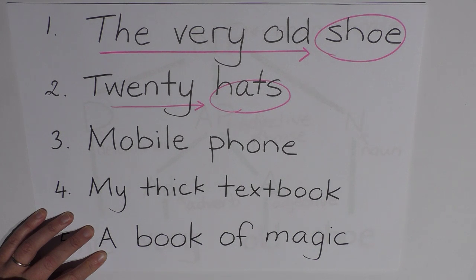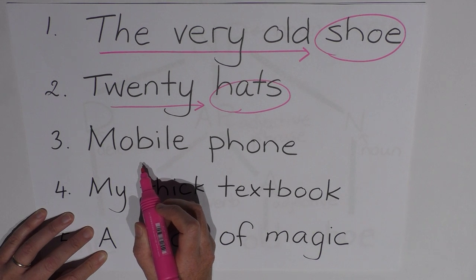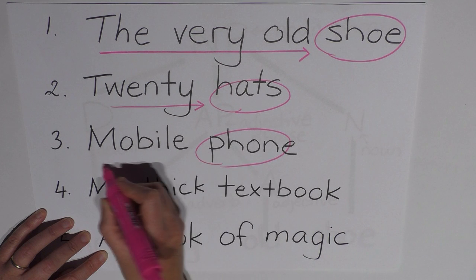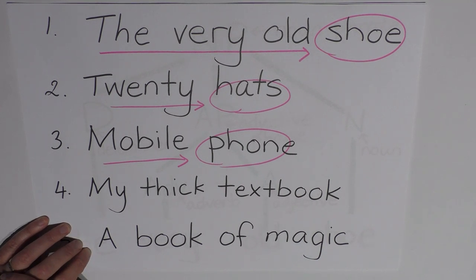Mobile phone. What type of phone? A mobile phone. Mobile is itself a noun, so that means a noun phrase can have 2 nouns where one noun is modifying the other. Cricket bat, washing basket, these are all examples of 2 nouns making one noun phrase. My thick textbook is a noun phrase very similar to my very old shoe.